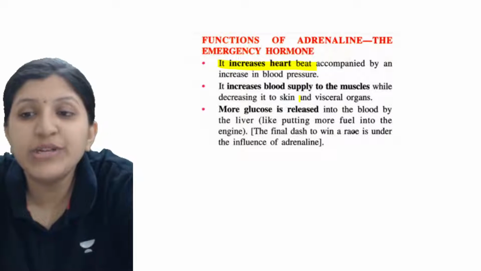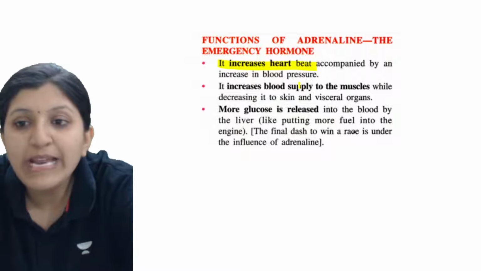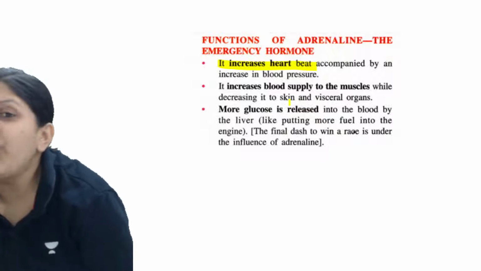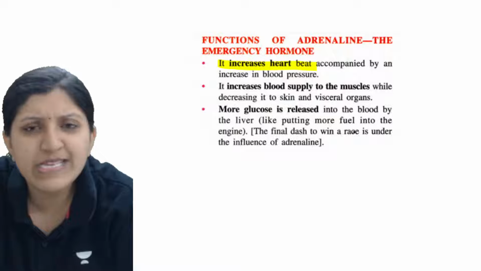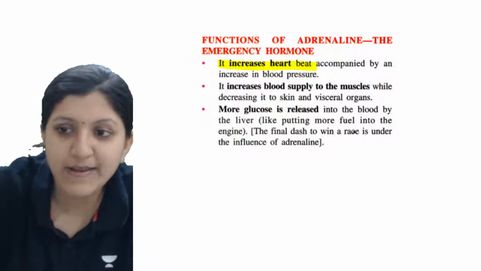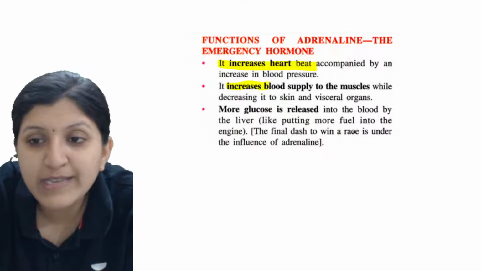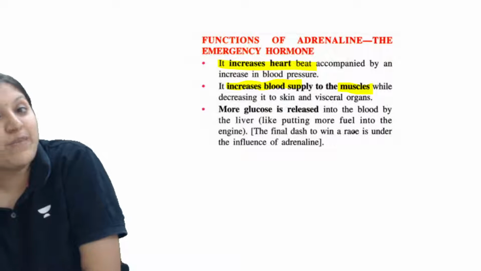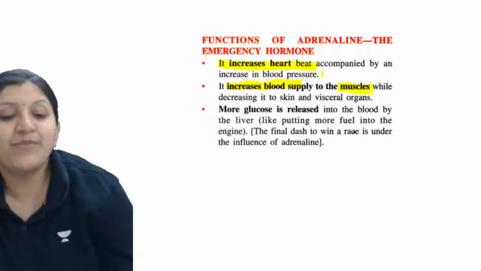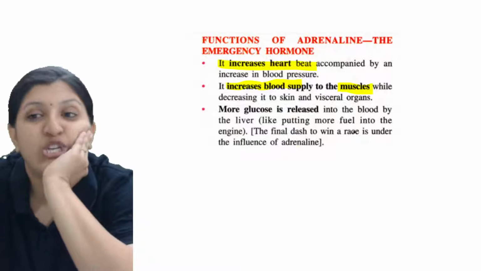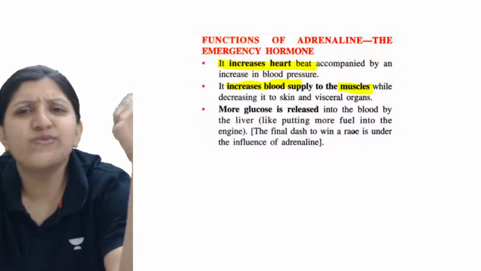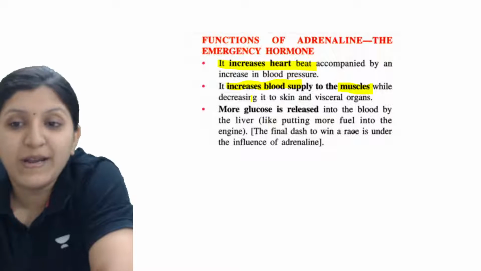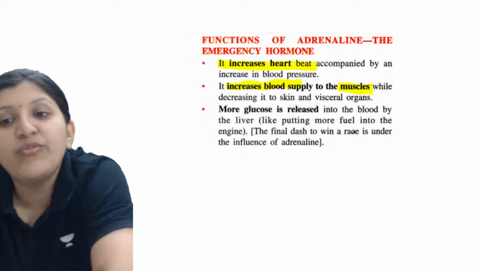Okay, so then it increases blood supply to the muscle, while decreasing it to the skin as well as visceral organs. To all the other organs there is a reduced supply of blood, but an increased supply of blood is given to the muscles, because only in the muscle is there a requirement of ATP. So ATP production can be seen there upon oxidation of glucose, and hence there is a lot of supply of these required nutrients. So more glucose is released into the blood by the liver, like putting more fuel to the engine.